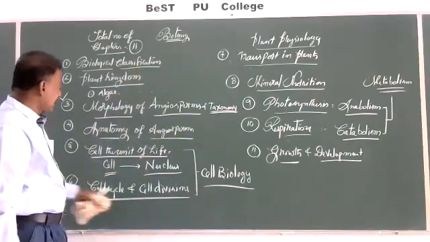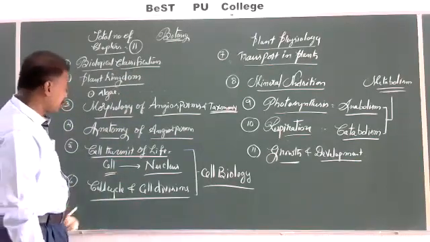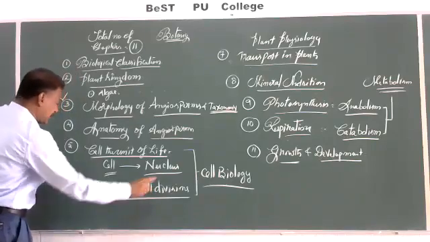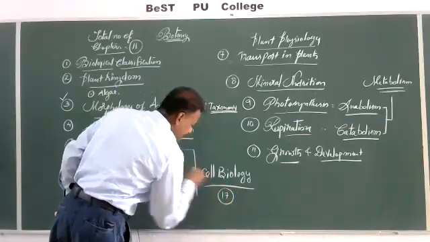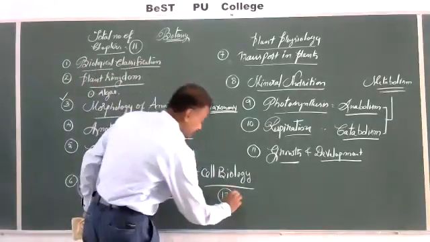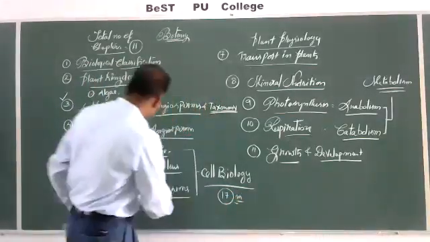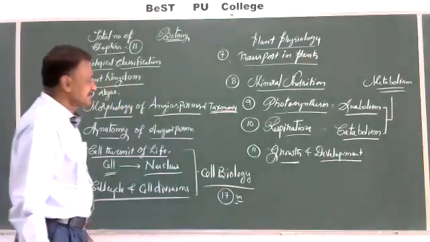Among these, maximum marks are awarded. This 17 marks are there. 17 marks cell biology, that is 2 chapters.